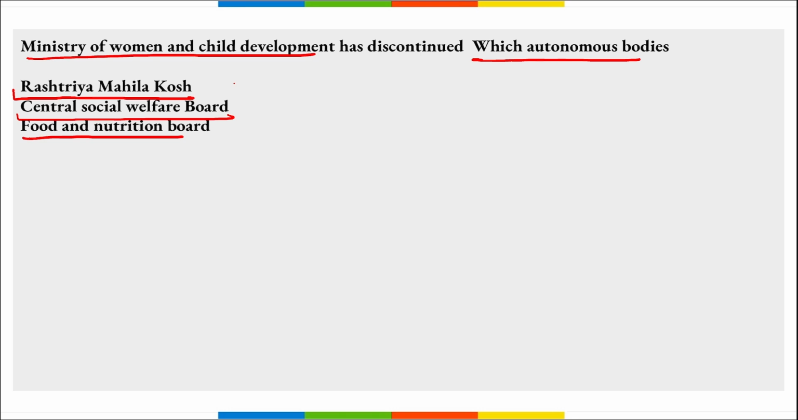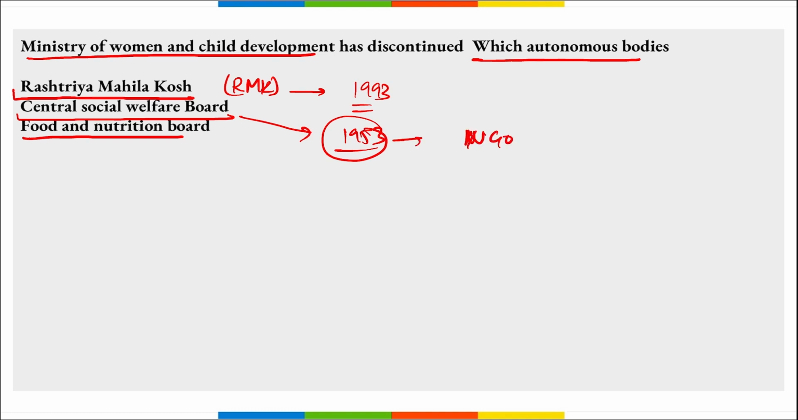If we talk about Rashtriya Mahila Kosh, that is RMK, this was launched in 1993 and it was to provide collateral free credit to women in the informal sector, correct, and it has been discontinued. Then if we talk about Central Social Welfare Board, this was formed in 1953 and it is kind of an NGO that was started by the government and it has also been discontinued.